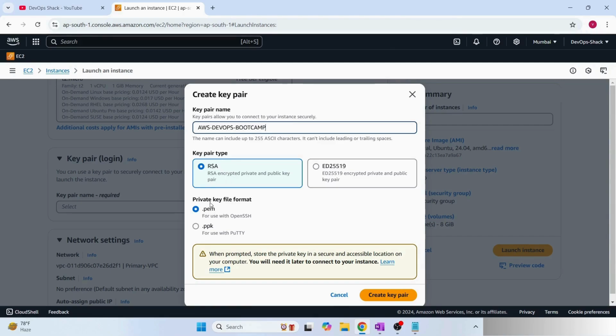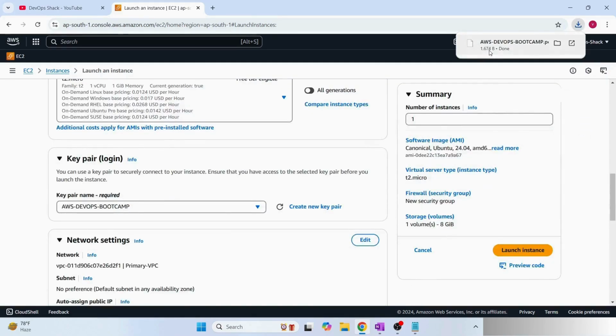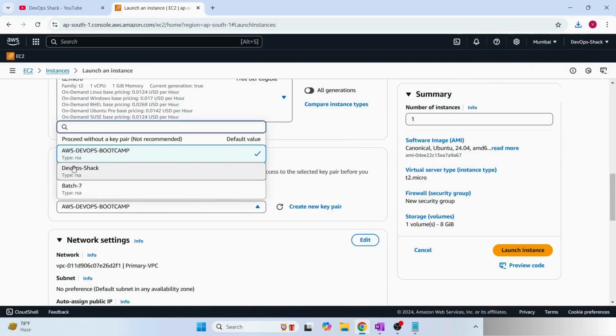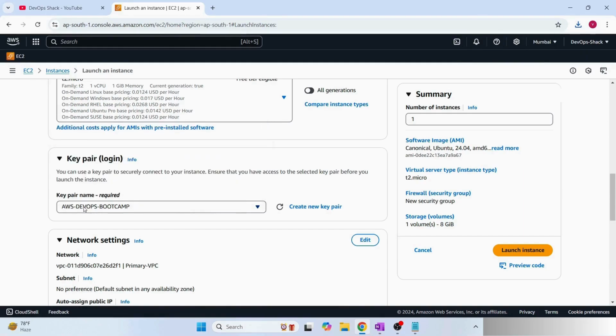Then the private key file format: you should go with PEM format and click on create key pair. Once you click on that, it will be downloaded on your system and it will be automatically selected. Next time when you are creating any virtual machine, you can select any key you want. So I can just go ahead with the key that we just created.